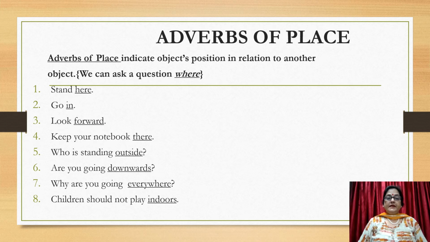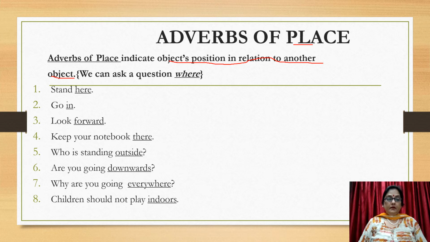The next is adverbs of place. Note down the word place. Adverbs of place indicate an object's position in relation to another object. How do we identify them? We can ask a question, where? And whatever the answer we get, that is an adverb of place. For example, stand here.